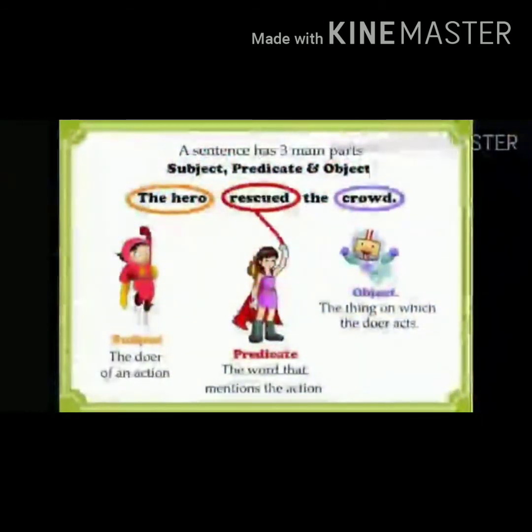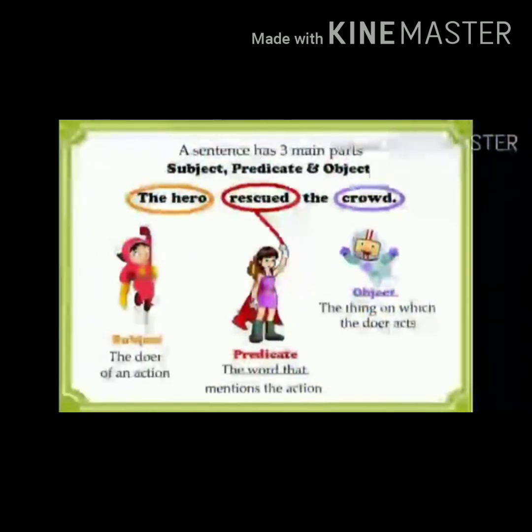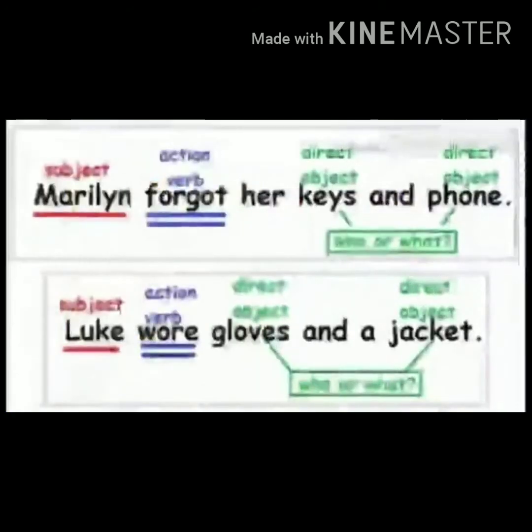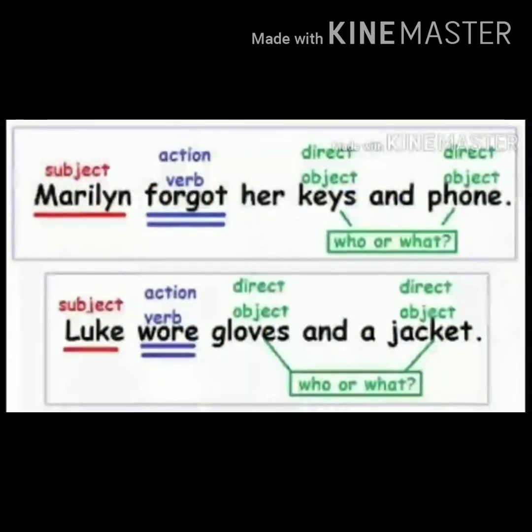Next sentence is, the hero rescued the crowd. Here, in this sentence, we are talking about the hero. So that is the subject. And action performed by the subject, that is the hero, is rescued. So that is the verb. Now, whom did the hero rescue? That is the crowd. So the crowd is the receiver of the action. That is the object. An object tells what or who is affected because of the action done in the sentence.